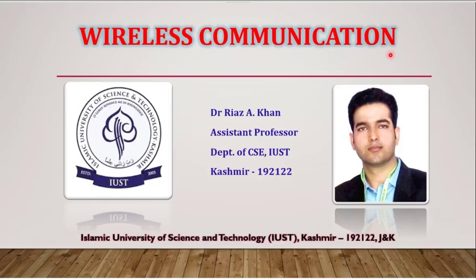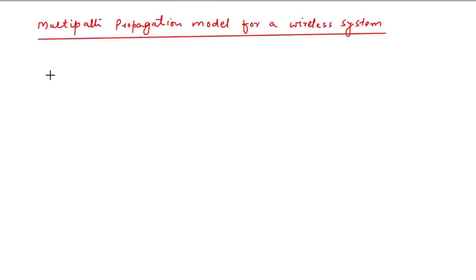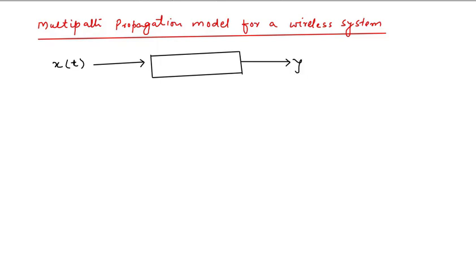Hello everyone. Today we will study the multi-path propagation model for a wireless system. In a wireless communication system, we transmit our input signal or a brief signal symbol through a wireless channel and then we expect an output at the receiver end. So the scenario is like we transmit a symbol x(t) in time domain and it is transmitted through a wireless channel and then we get an output, suppose, as y(t).